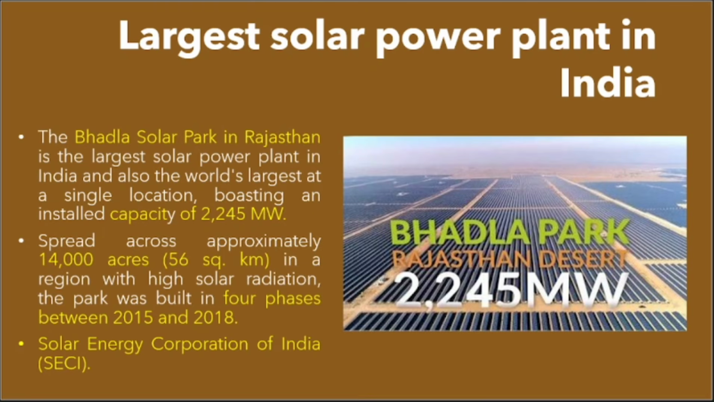Now, in India, we have the largest solar power plant in Rajasthan. Bhadla Solar Park in Rajasthan has the largest solar power generating capacity. This is the park there, and it has a capacity of 2.2 gigawatt or 2245 megawatt. How many square kilometers does it cover? 56. They constructed it from 2015 to 18. Who constructed it? The Solar Energy Corporation of India.